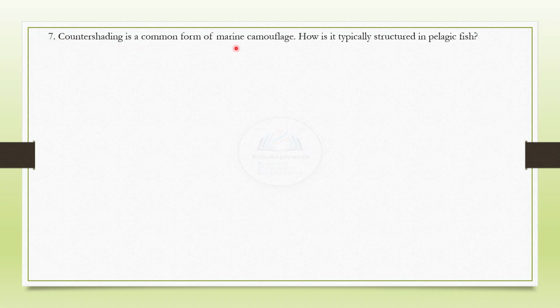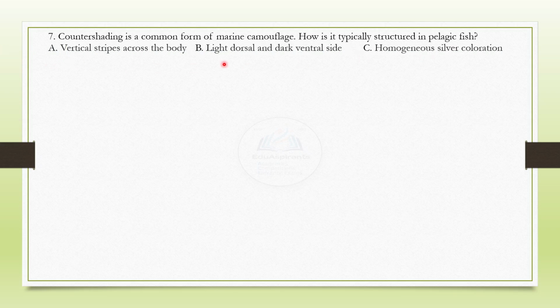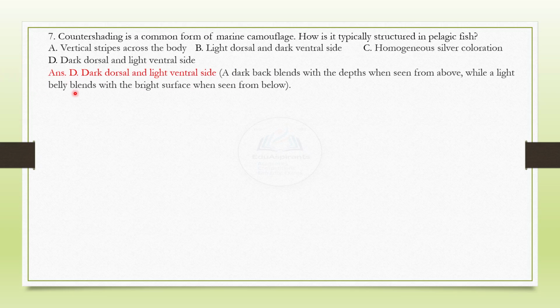Countershading is a common form of marine camouflage. How is it typically structured in pelagic fish? These are the choices. You have to find the correct answer, and the correct choice is D. Dark dorsal and light ventral side. Dark back blends with the depths when seen from above, while a light belly blends with the bright surface when seen from below.